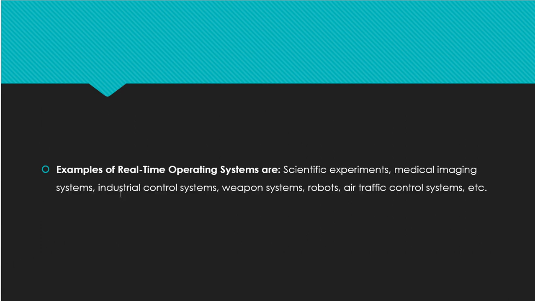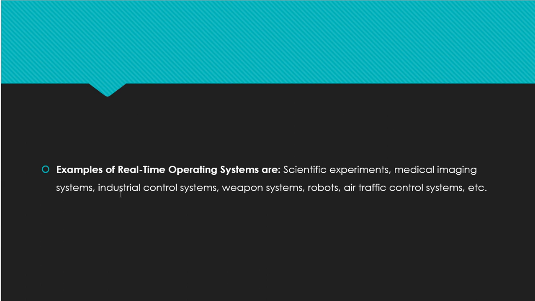So finally, examples of real-time operating systems are scientific experiments, and you can search on Google for what real-time operating systems are and get some other information. Examples are scientific experiments and medical imaging. Say for example X-ray, and MRI scanning, magnetic resonance imaging.